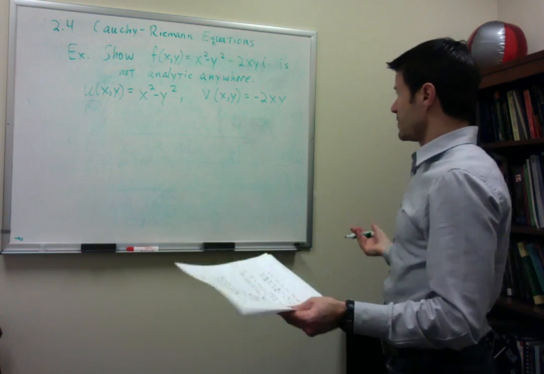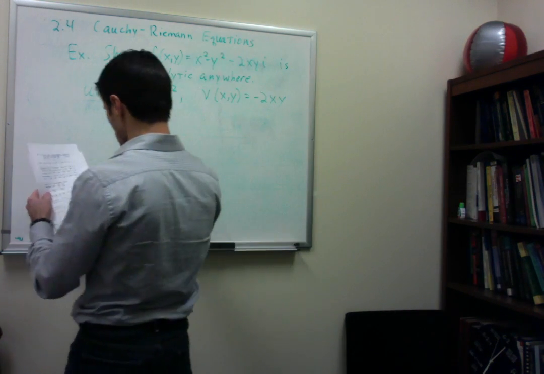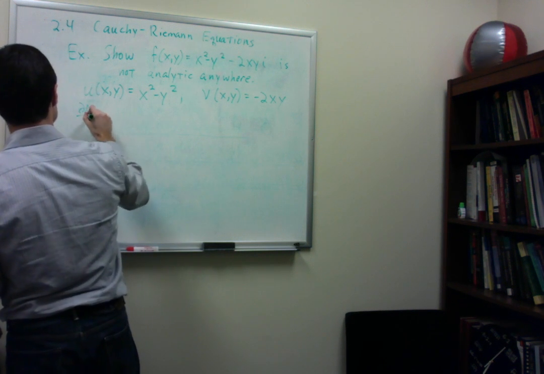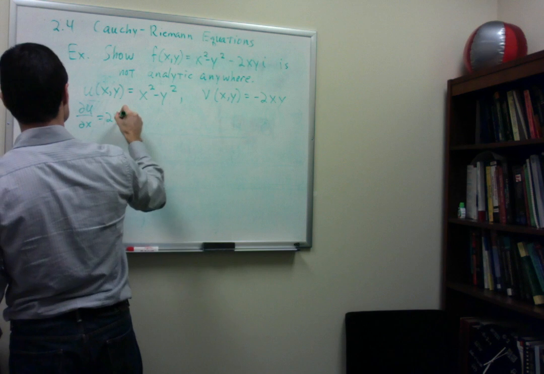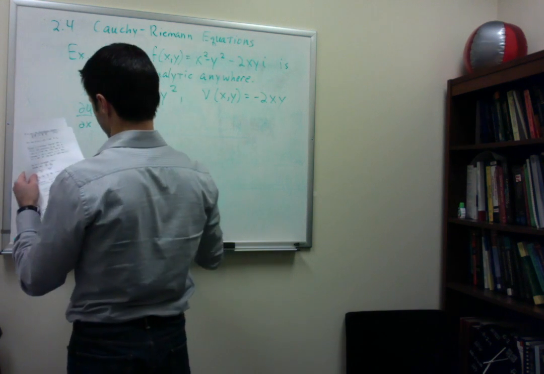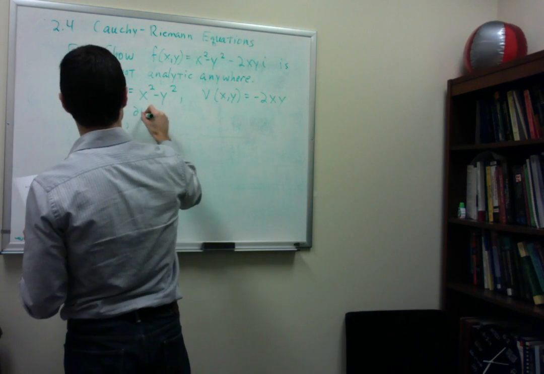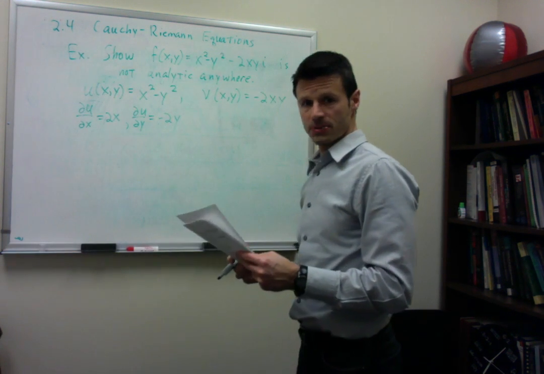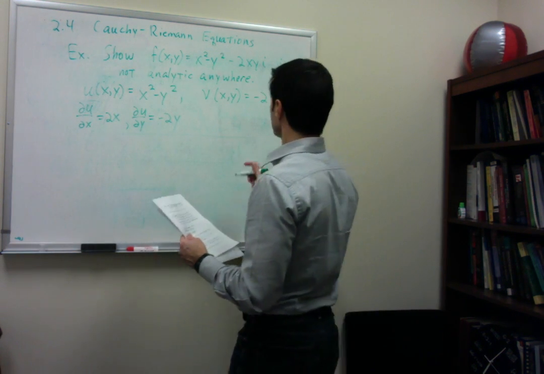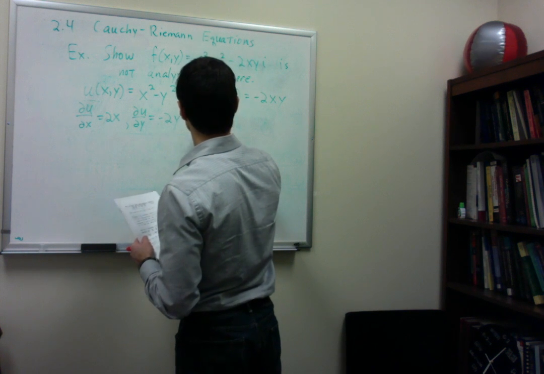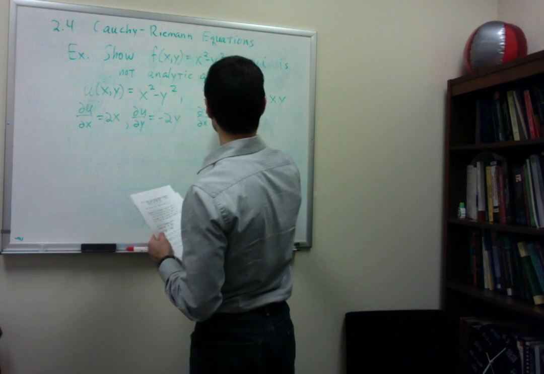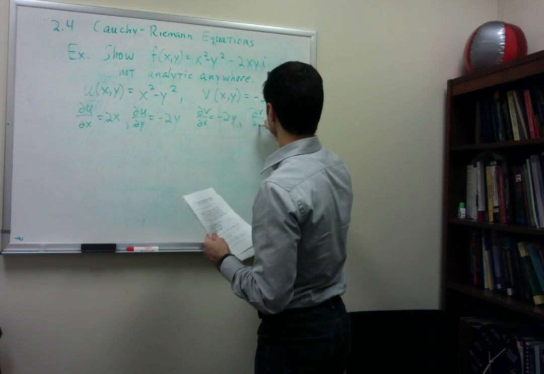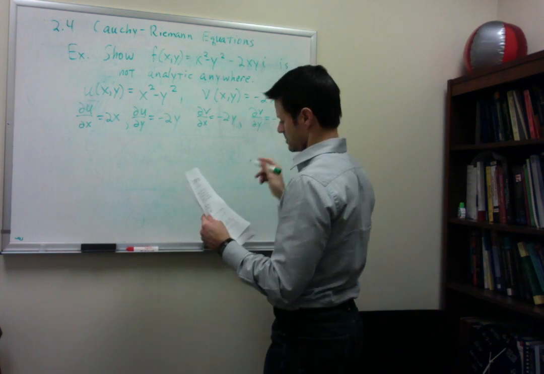I'm going to find these partial derivatives, and then we'll pull in the Cauchy-Riemann equations. du dx is equal to 2x, and du dy is equal to minus 2y. dv dx is equal to minus 2y, and dv dy is equal to minus 2x.